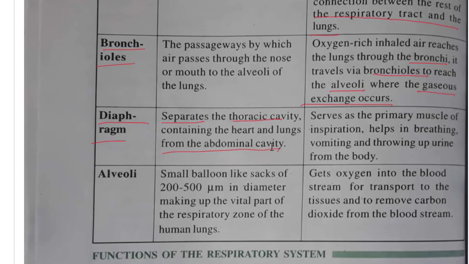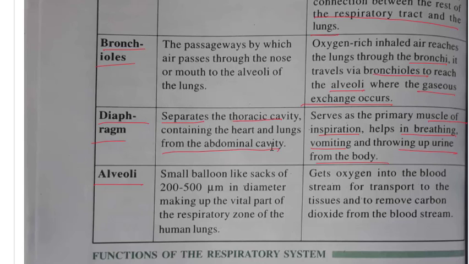It serves as the primary muscle of inspiration, helping in breathing, vomiting, and throwing up urine from the body. So the main function of this diaphragm is to help in respiration.